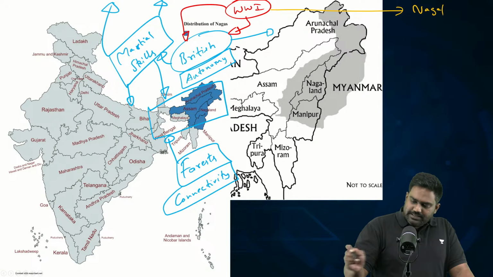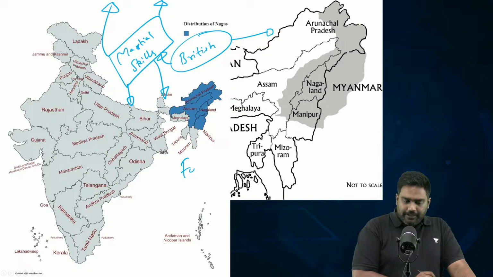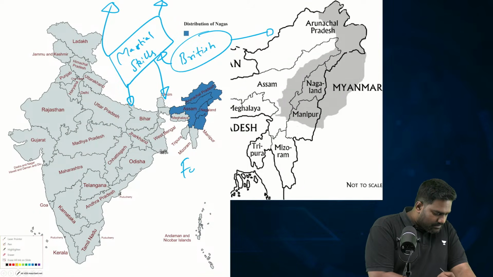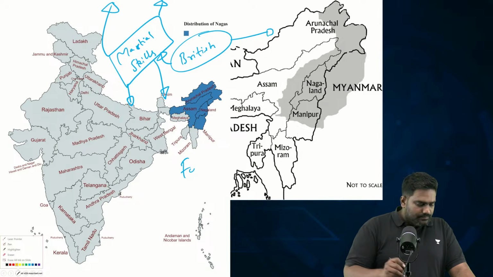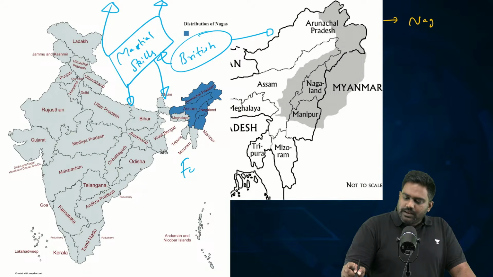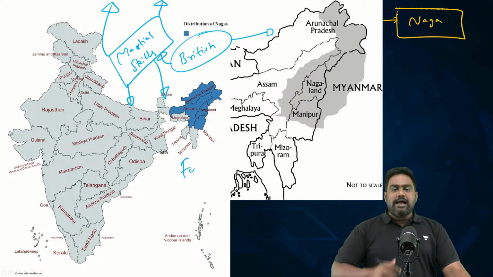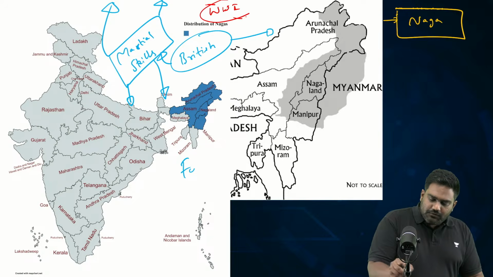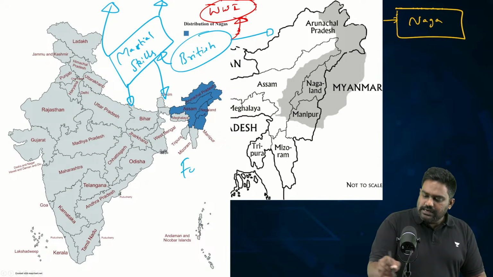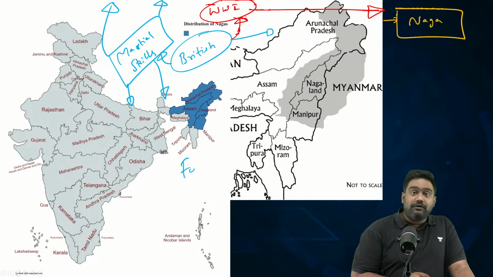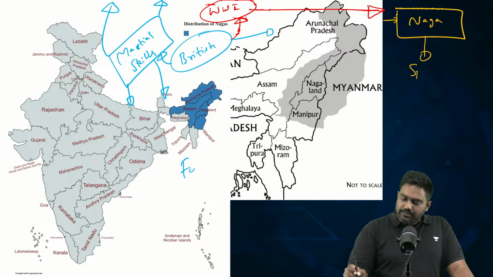The British had recognized the war fighting skills of the Nagas, recruited them, trained them, and turned them into a special force commando unit.